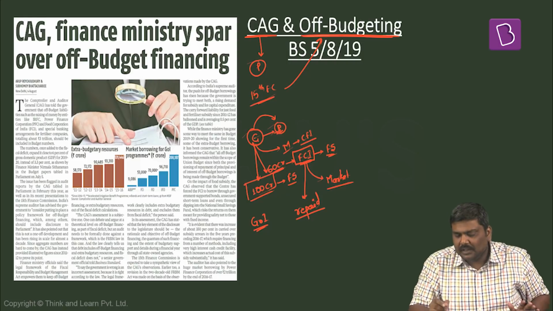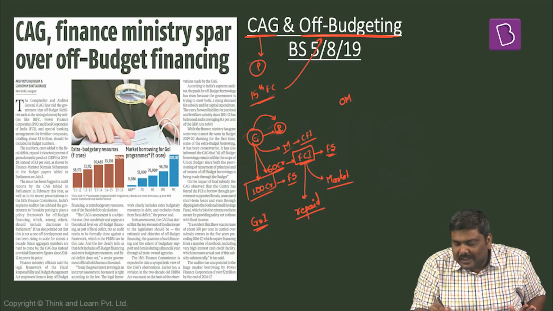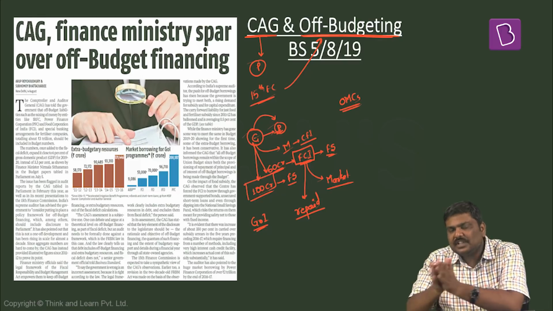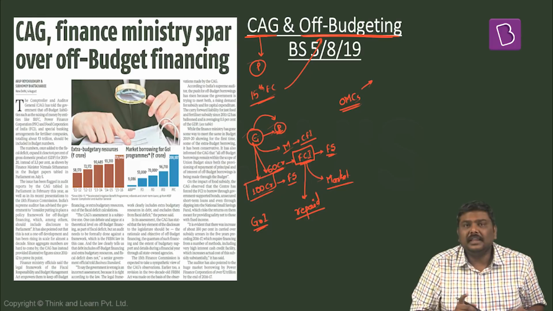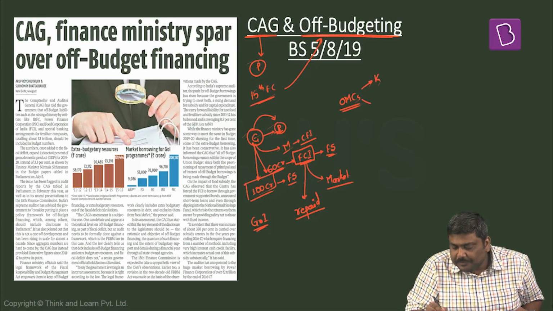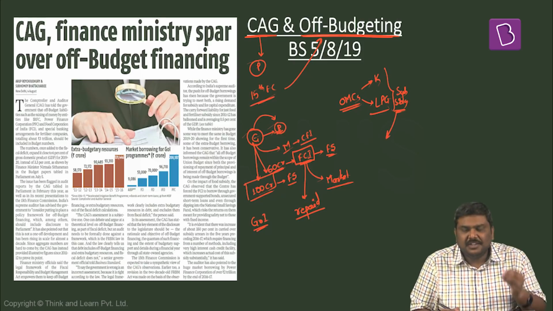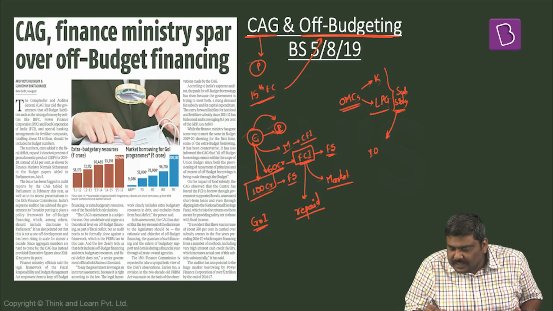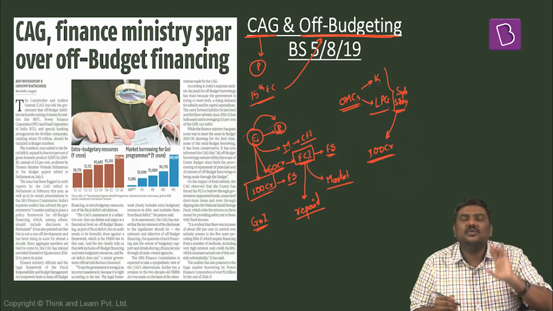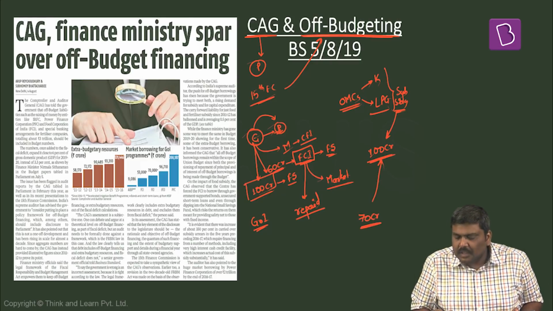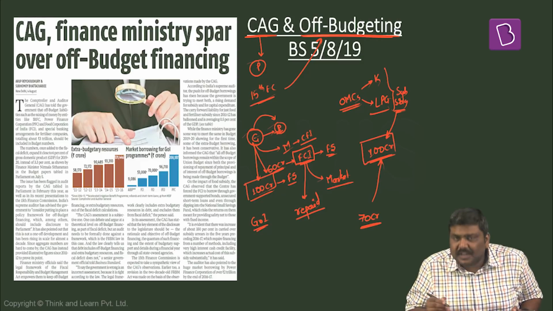Same can also be done in case of oil marketing companies, where again Government of India will incur fuel subsidy. That is basically in case of fuels such as kerosene, LPG, there is a component of subsidy. Let's say in case of the subsidy expenditure this year, the actual expenditure is again, let's say hypothetically 100 crore rupees. Government of India would have allocated 70 crore rupees, but actual expenditure is 100 crores.